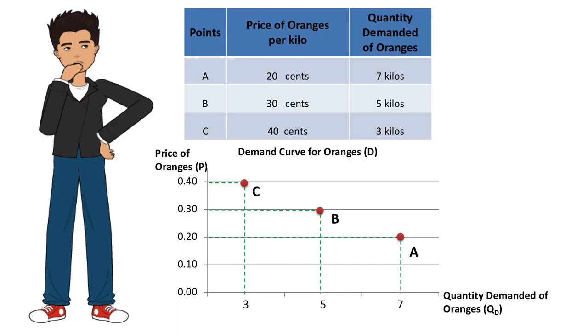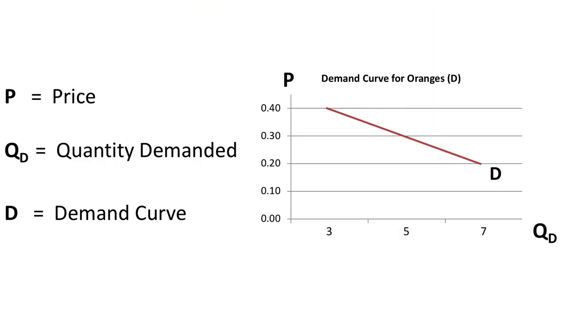Joining the points A, B, C, we draw the demand curve of George, which is not a curve at all in this case, but it has become prevalent among economists to address the demand curve as curve even when it is a straight line. This curve is downward sloping. Let's see now the abbreviation of the terms we used in the diagram.